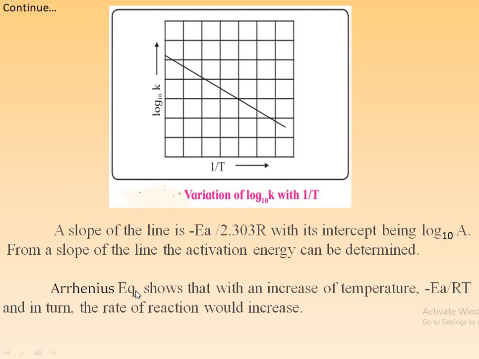The Arrhenius equation shows that with an increase in the temperature, the negative Ea upon RT, and in turn the rate of reaction, would increase. That is, if Ea by RT increases but the negative sign is neglected, then Ea by RT decreases. This is the graphical representation for the Arrhenius equation.